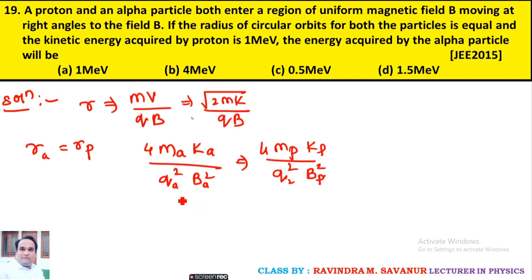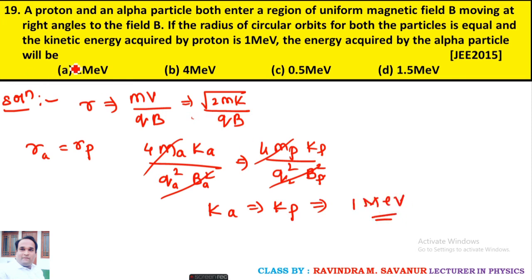Now mass, charge, magnetic field, everything is going to be the same. This portion, this portion, this portion, this portion. K_a equals K_p, means kinetic energy of alpha equals kinetic energy of proton. Kinetic energy of proton is how much? 1 mega electron volt. Then what is your answer? The answer remains the same, means kinetic energy also remains the same for proton as well as alpha particles.